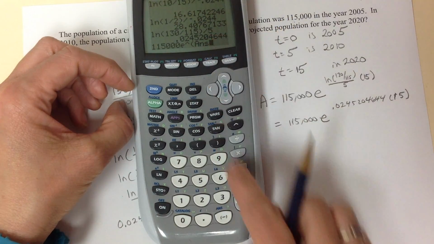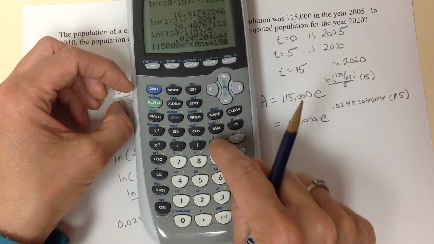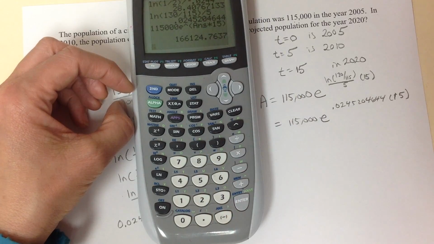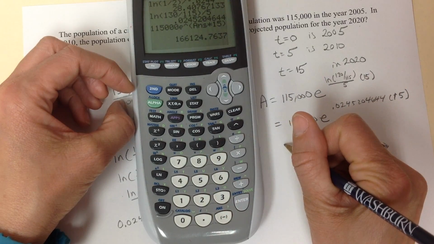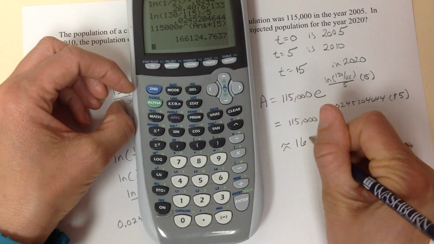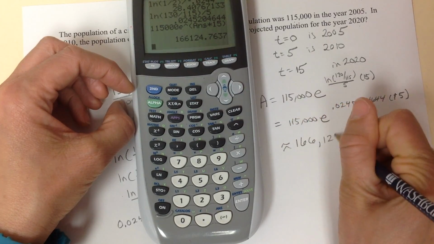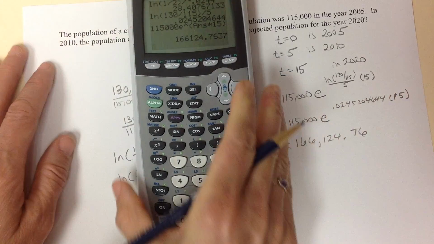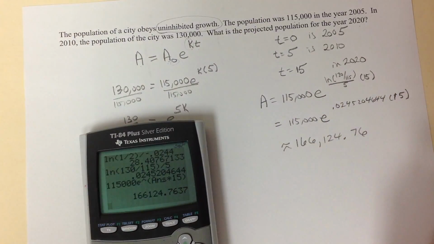So it'll take my previous answer, and I need to multiply that by 15 within my exponent. And I'm getting an answer of, I'll write down first a decimal, 166,124.76.